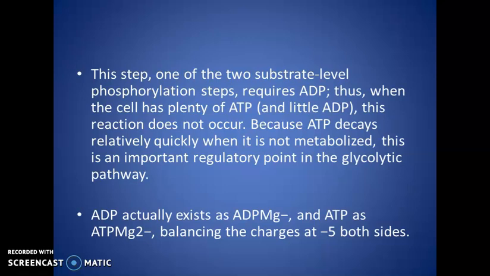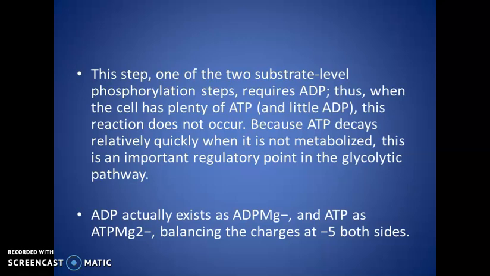This step is one of the 2 substrate level phosphorylation steps. So what do we mean by substrate level phosphorylation? It is the synthesis of ATP through the substrate. This substrate level phosphorylation requires ADP. Only then is this ATP formed. Thus, when the cell has plenty of ATP, this reaction doesn't occur.